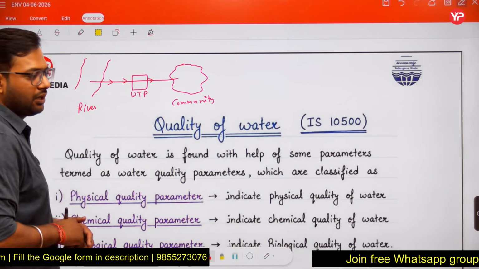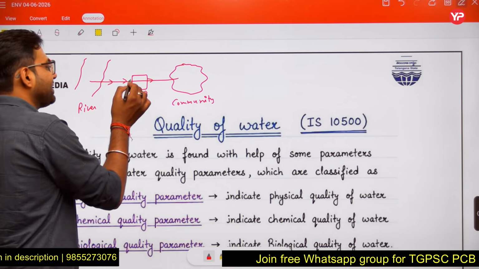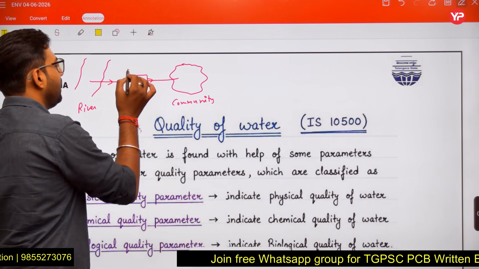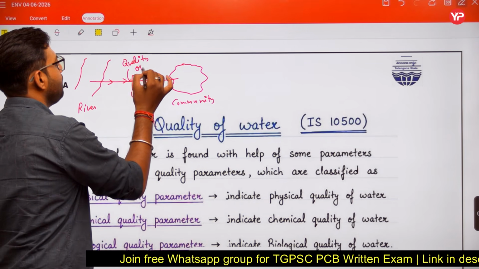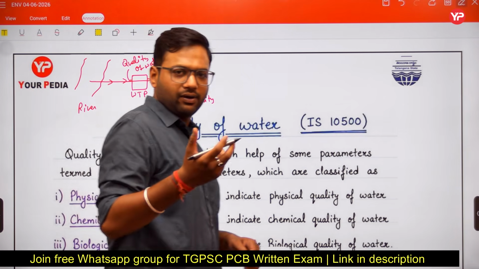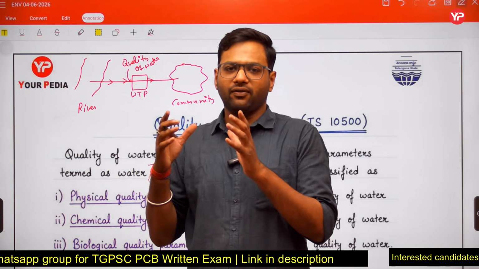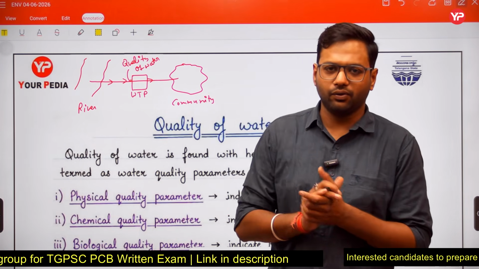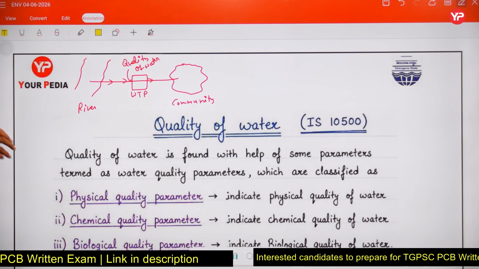That is a very important unit, right? But before the treatment we have to assess the quality of the water. So here, friends, we are going to assess the quality of the water. That is very important, because if we don't know the quality of the water, we cannot treat our water sample, right? So to treat the water sample, we have to assess the quality of the water. So that's why initially we will assess the quality of the water.